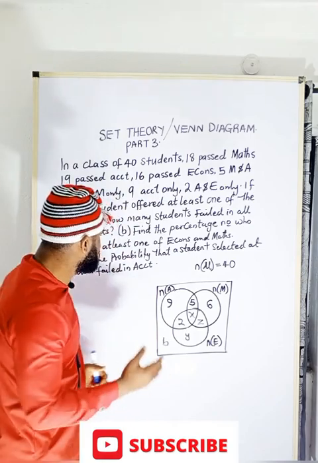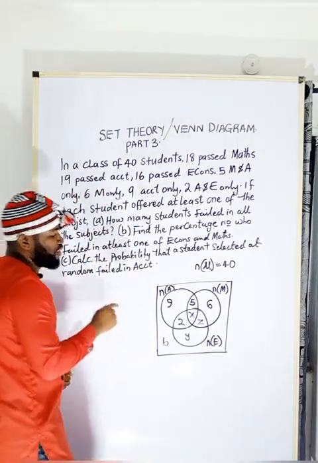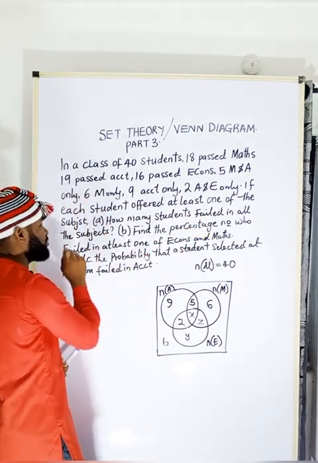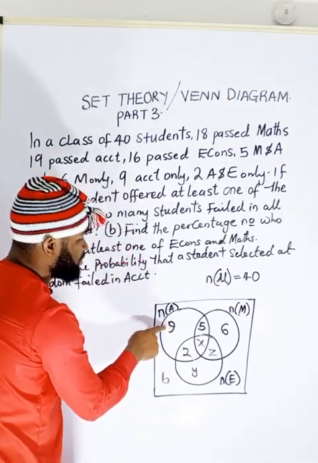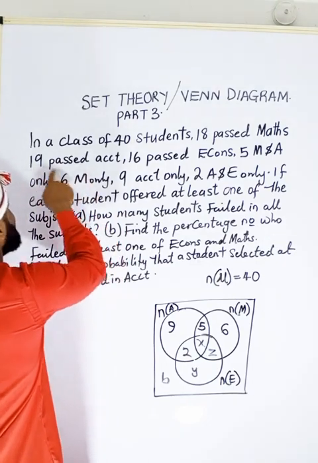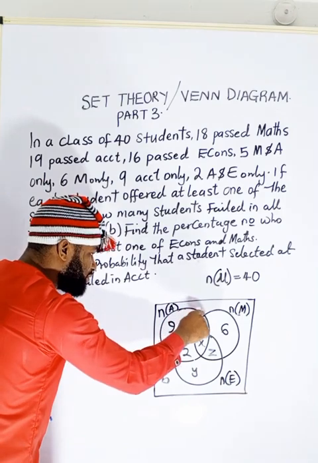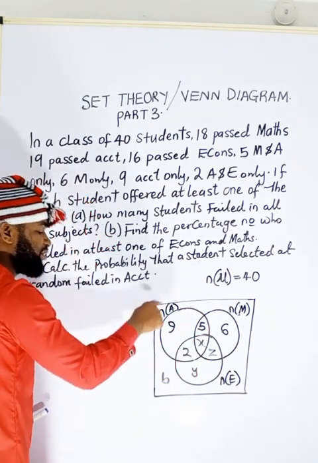Thank you. Let's continue. Now, this is what I'm going to do. I want to find the number of students that failed all the subjects. So, let us start with here. Let's go to accounting. They say that 19 passed accounting. That means all this circle, everything that has to do with this circle is for accounting.